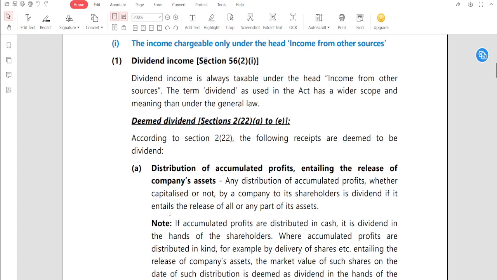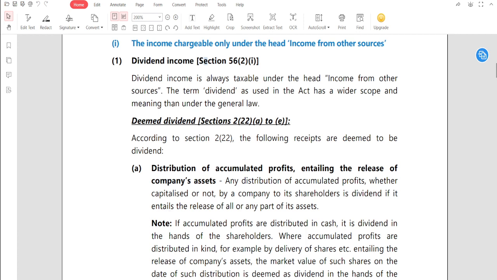तो क्या है यहाँ पे, that is distribution of accumulated profit. Accumulated means what? Accumulated means the cumulative profit. It means with respect to the past years, whatever profit has been accumulated in the hands of the company, the total profit on a cumulative basis, it is called accumulated profit.